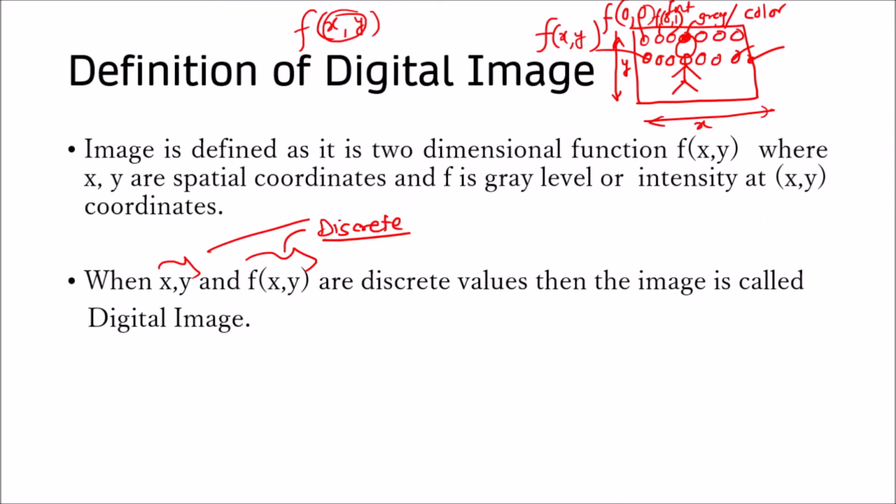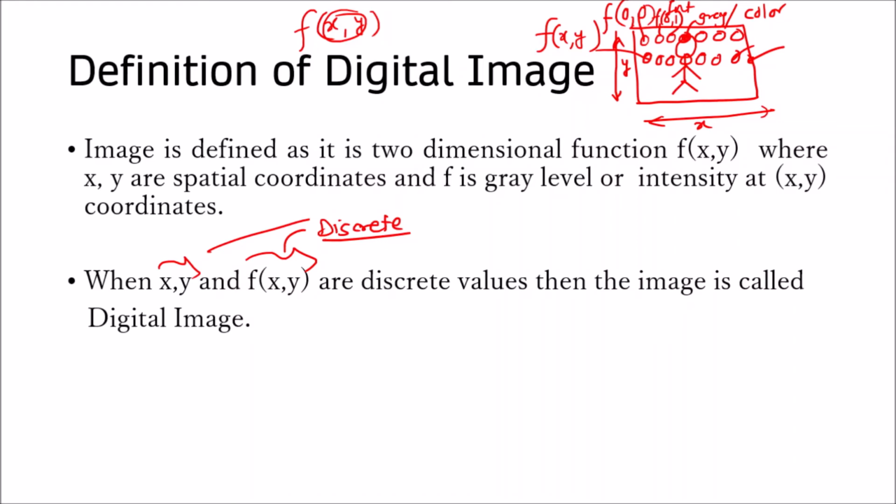If both the spatial coordinates as well as f of x, y are discrete values, then the image will be called a digital image. As I have told, the real world is analog in nature. We take that analog information and map it onto pixels, and pixels are discrete in nature, so the grayscale as well as the location become discrete. Hence this image is called a digital image.